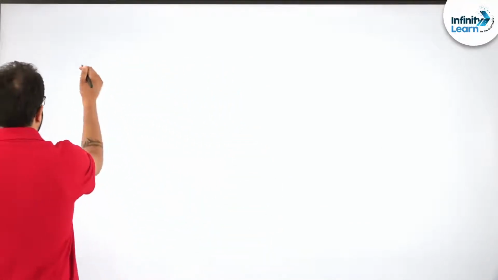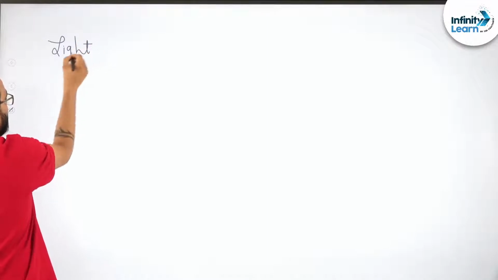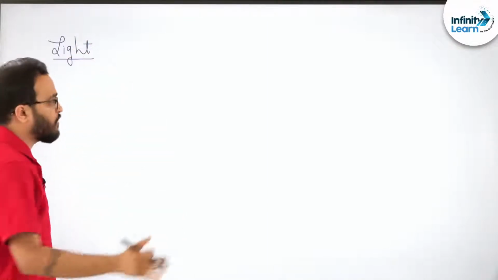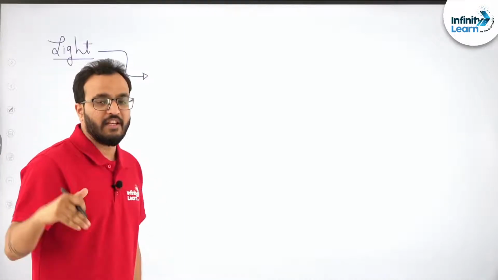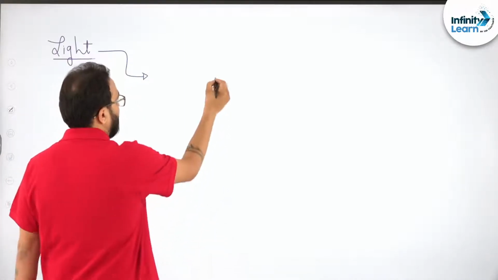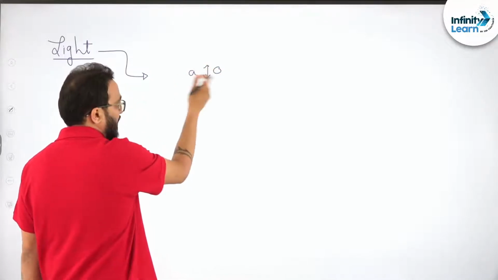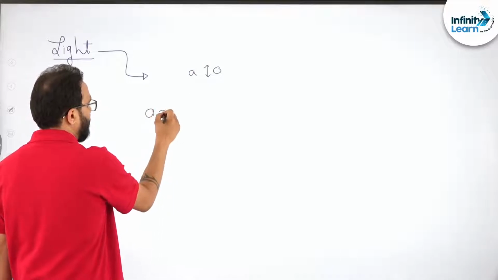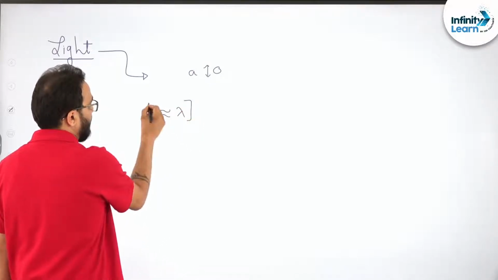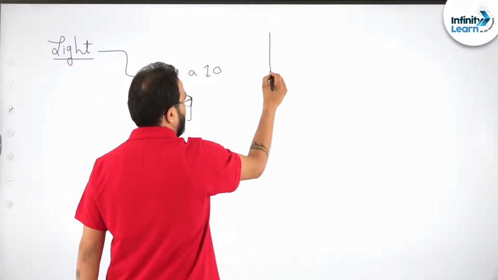See, it's all about the size of the object with which the light is interacting. Suppose light is interacting with a very small object, whose dimensions, whose diameter A, are approximately comparable to the wavelength of the light. Either it is an object or there is an opening.